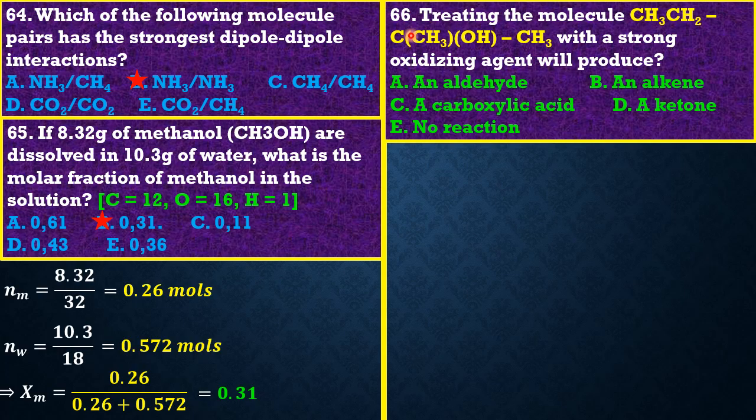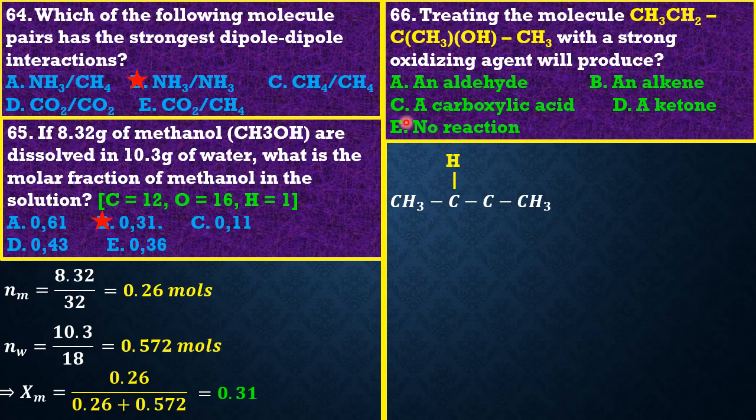It is simply this one, because it bears the OH group as well as a methyl group, and this is a tertiary alcohol. Since this C does not have an H attached to it, when you oxidize it you will not get anything. So the answer in this case is option E.